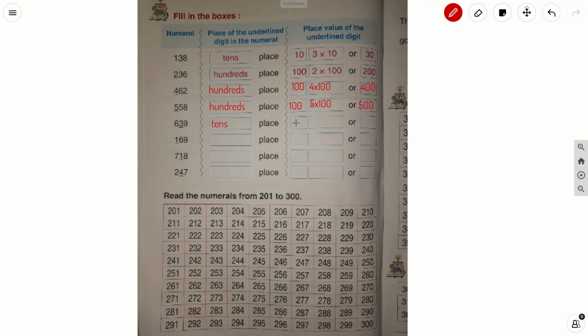Right, here write 10. Here 3 into how much? 10. 3 into 10, it is 30.